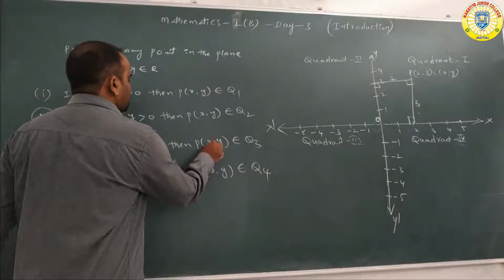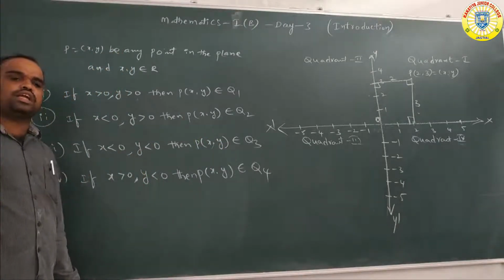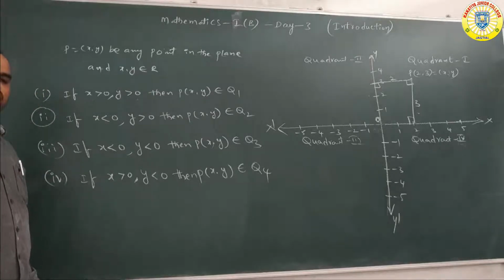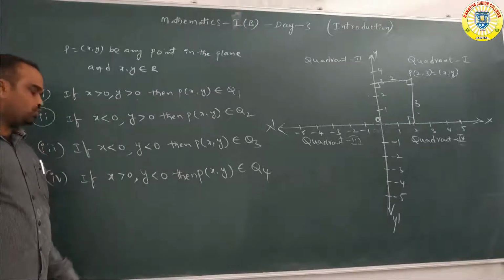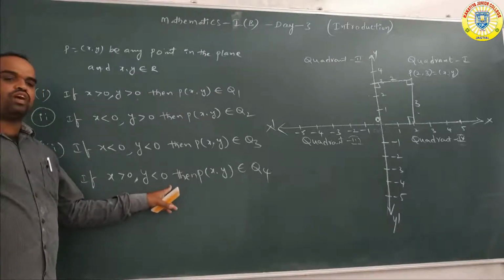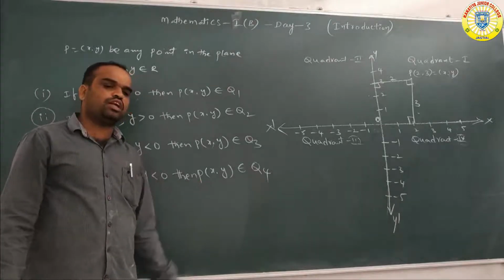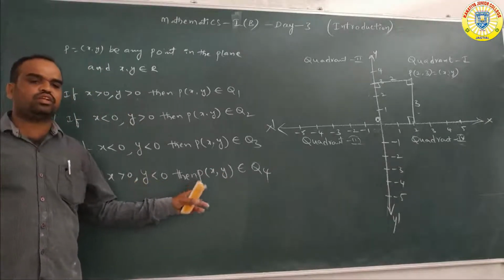If x is less than 0 and y is less than 0, x is negative and y is negative, then P(x, y) belongs to the third quadrant. Next, x greater than 0, x is positive, y less than 0, y is negative, then P(x, y) belongs to the fourth quadrant.